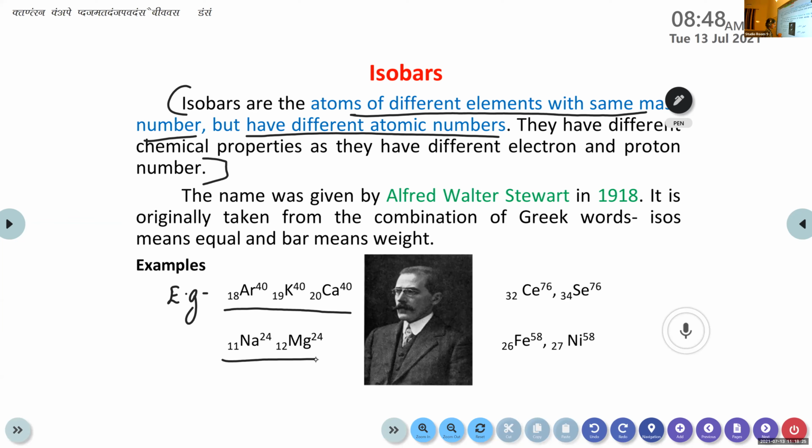There is a small correction here. When you write the atomic number, the mass number should be on the left side itself. This one is mistaken, no need to write it here. So it is potassium, 19 40. Next one, calcium, 20 40.